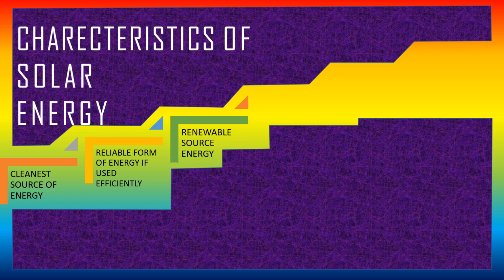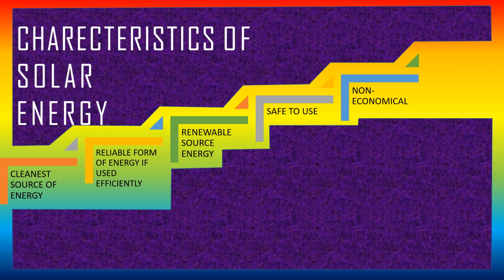It is a renewable source of energy, so you can't run out of it. And it is very safe to use. But it is very non-economical and very costly for the first setup. And it is not very easy to store and transport when used on a large scale.